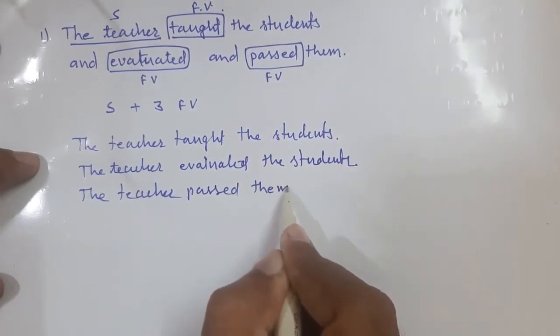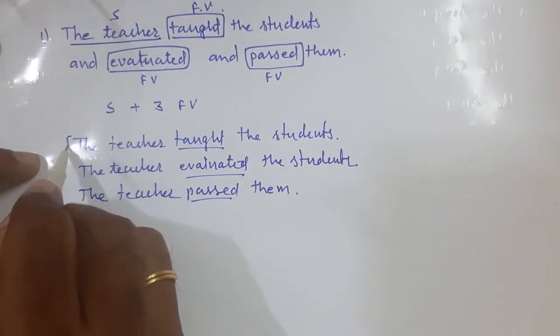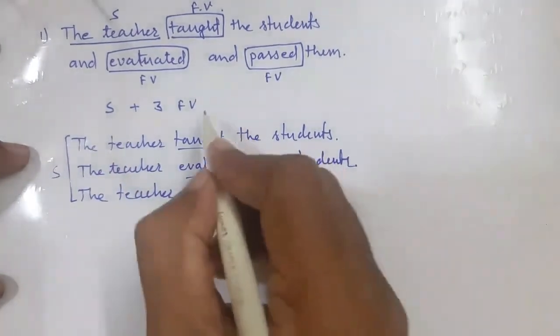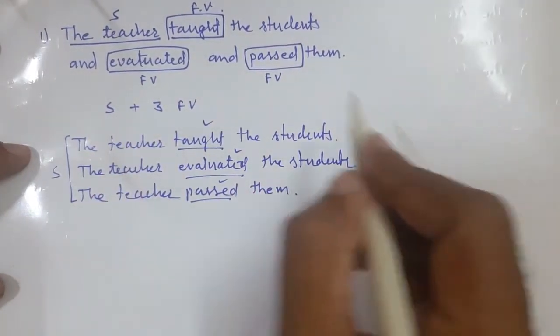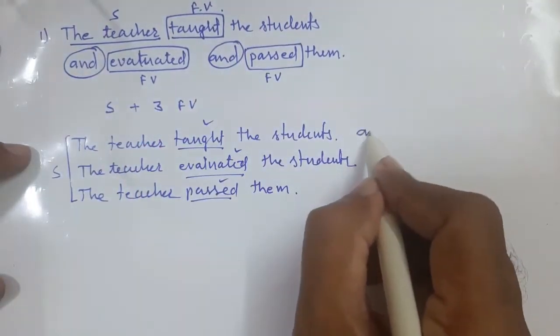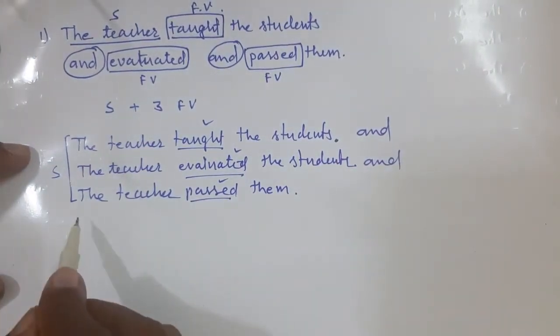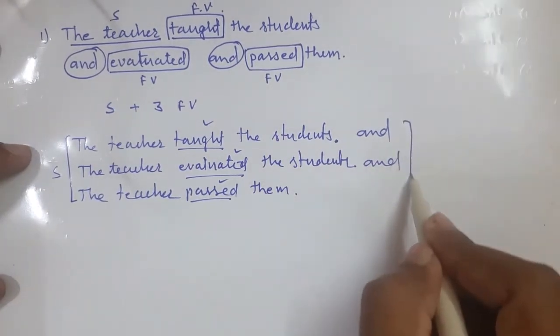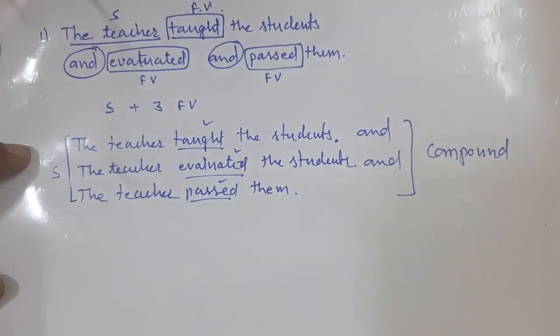Taught, evaluated and passed: the common thing here is the subject, but the verbs are different, and these three sentences are connected with the conjunction and. Okay students, have you understood now? So this is a compound sentence, because each sentence makes an individual sense.